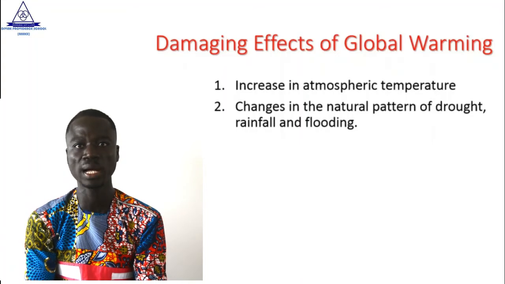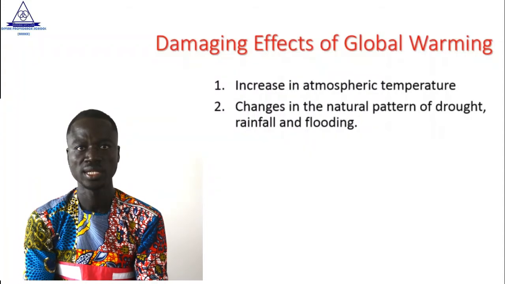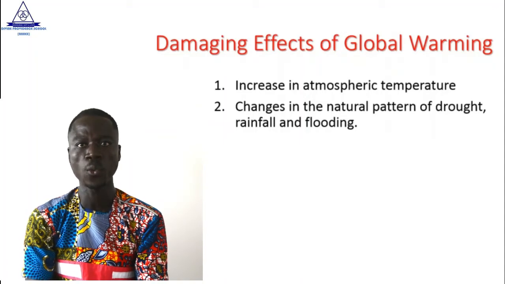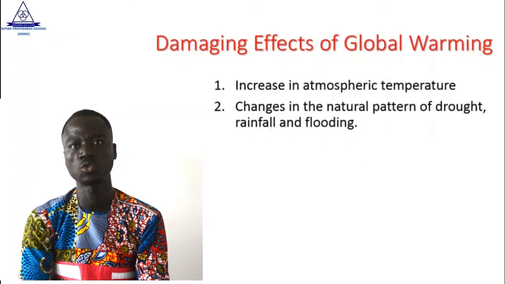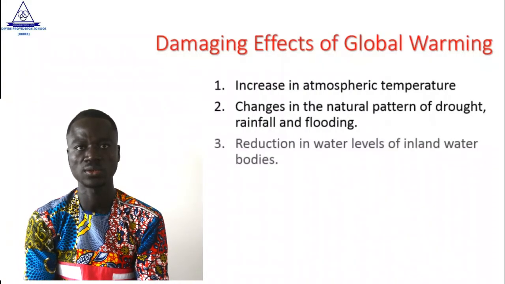The second point is changes in the natural pattern of drought, rainfall and flooding. Since there is a lot of heat in the atmosphere, it changes the natural way of when rain is to fall, when flood is to happen, and also when we have to experience drought. Good.